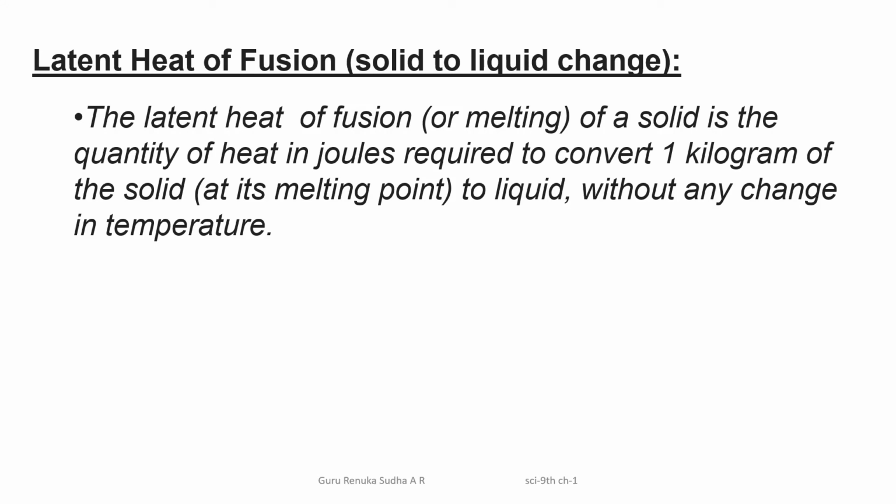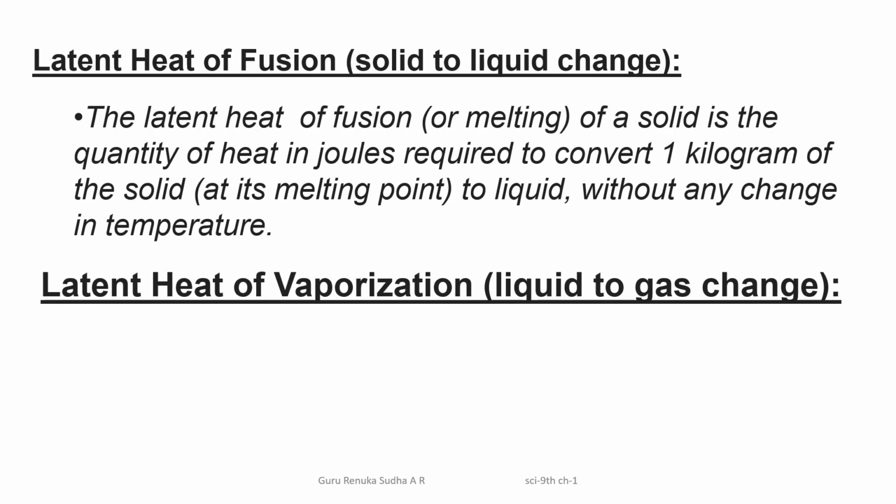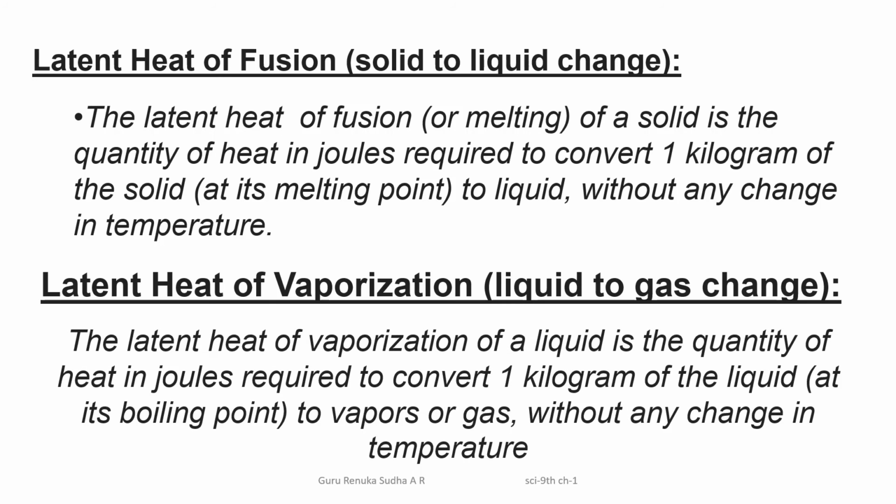At that time, the heat you supply is utilized to change the state of the substance. That latent heat is called the latent heat of vaporization. So by this graph, we can explain what we mean by latent heat.